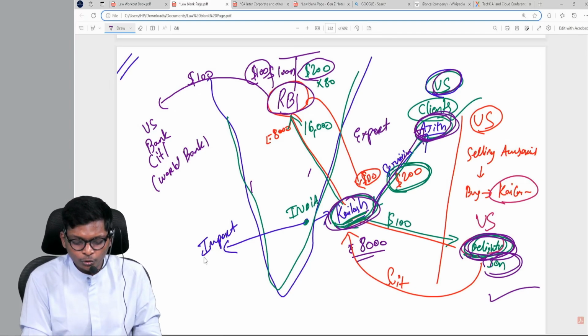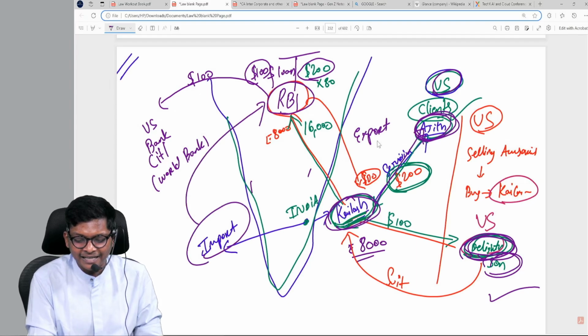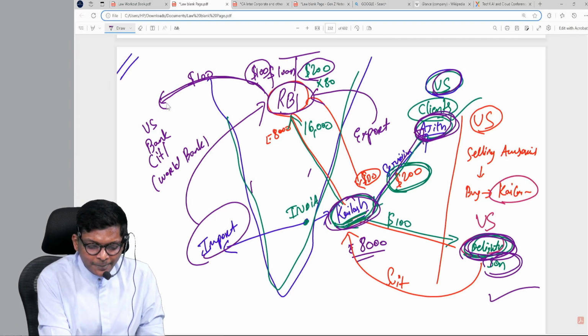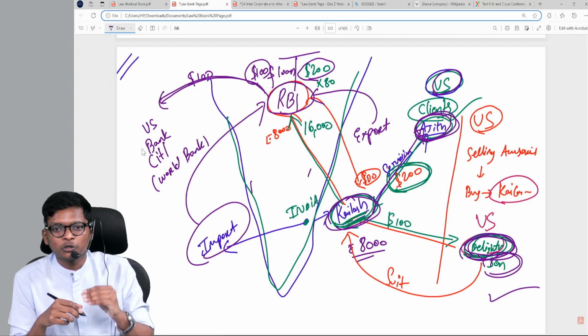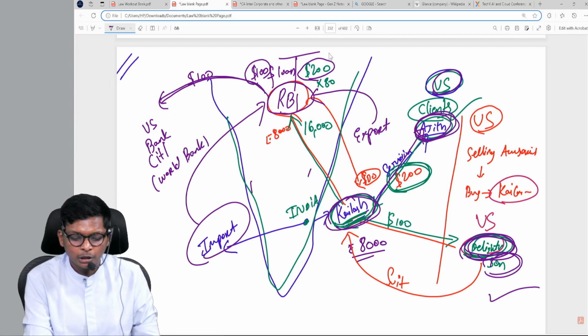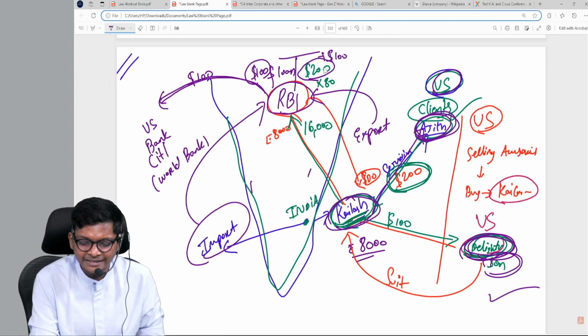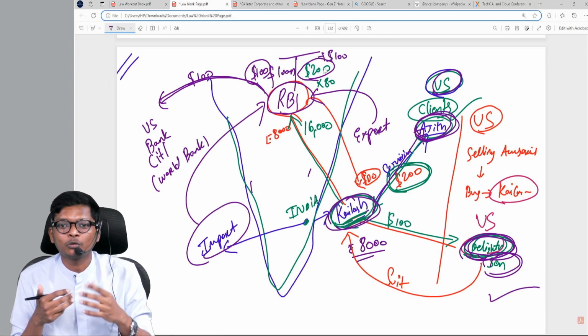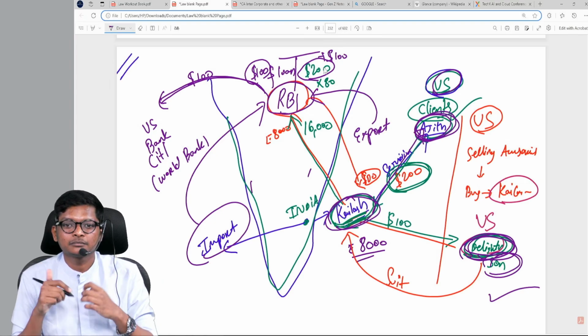That means when you do an import, RBI is sad. When you do an export, RBI is happy. Because RBI can now repay the loan to US Bank and tell US Bank, World Bank, take the money back. Now I have plus $100 extra. What to do with this? Somebody else like Kailash will ask tomorrow, I also want to go, give me money.